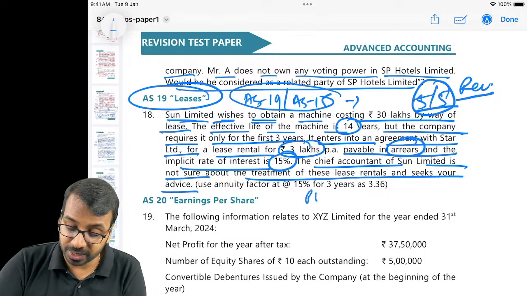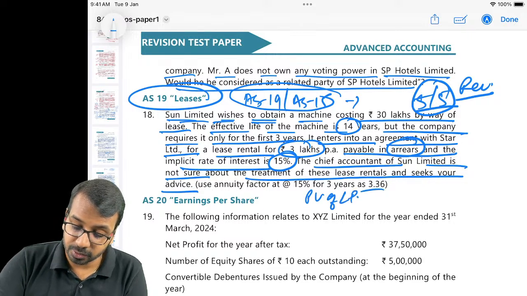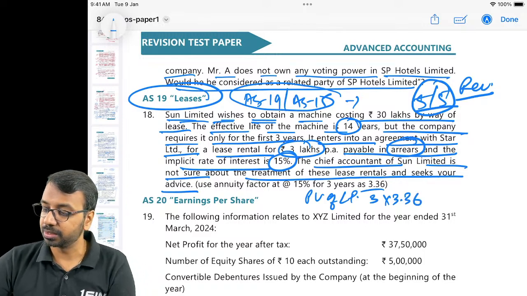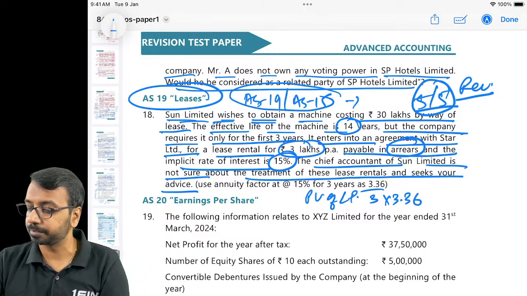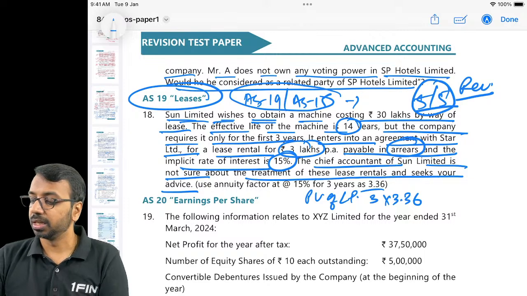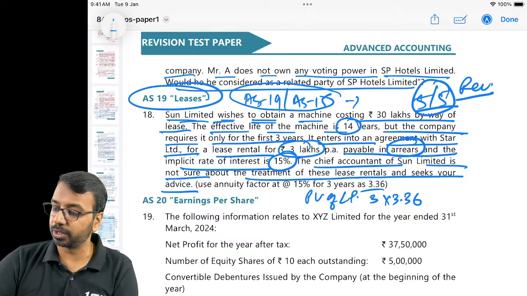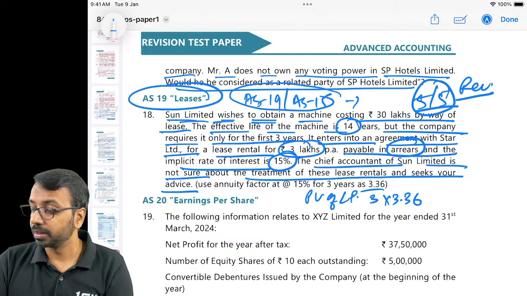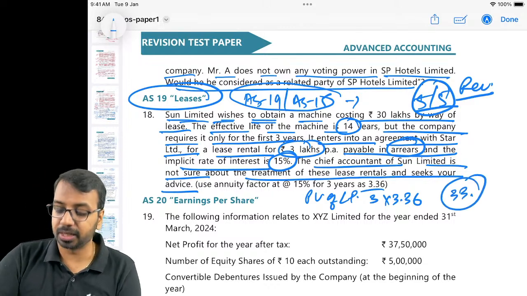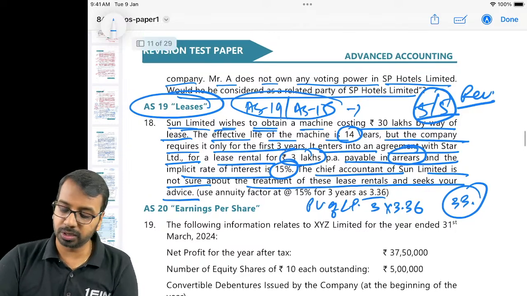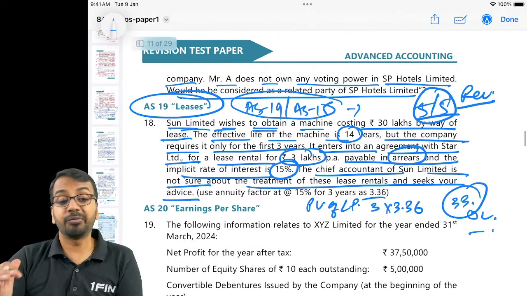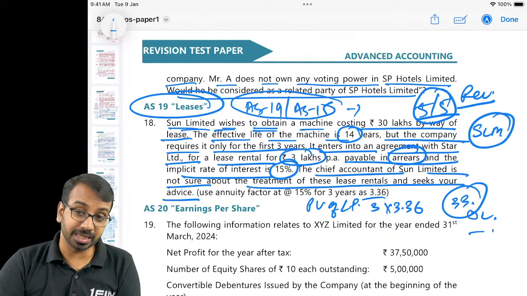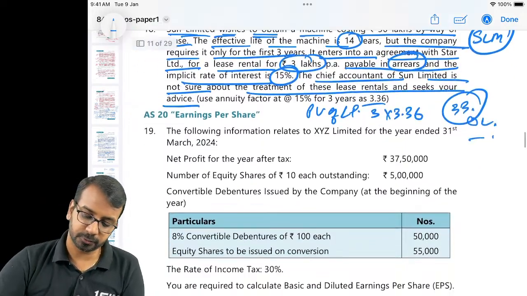Then we need the present value of lease payments. The present value of lease payments is 3 lakhs into 3.36, which is 10 lakhs 8,000, divided by 30 lakhs. It covers only 33% of the fair value. So this is an operating lease. If it is an operating lease, then you will recognize the lease rentals on an SLM basis over the life of the lease.